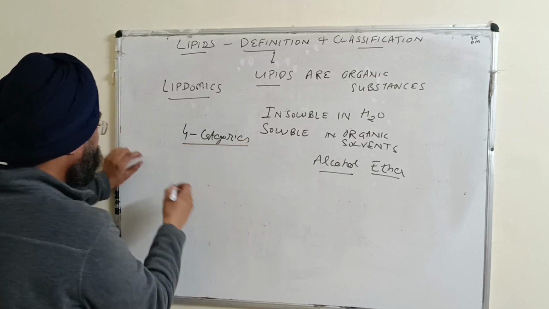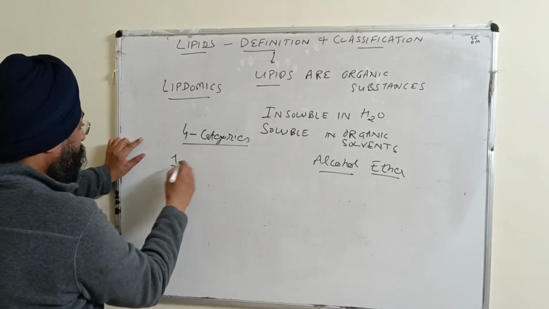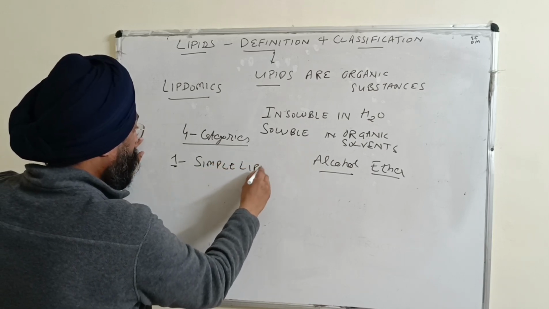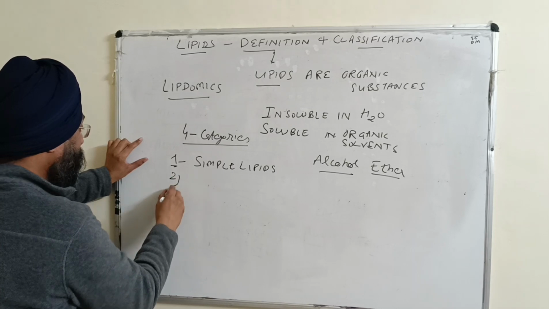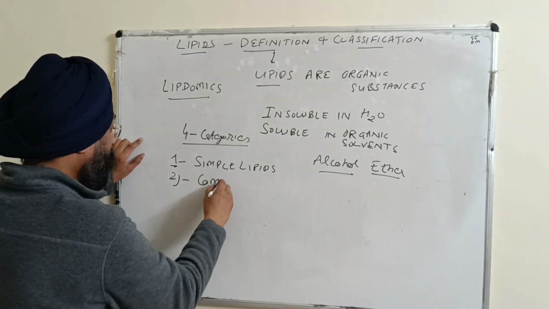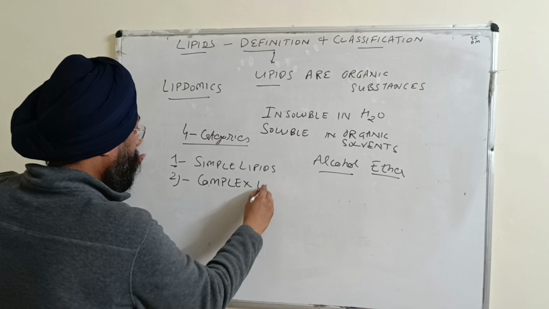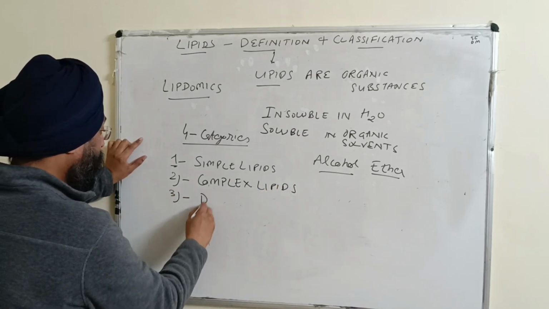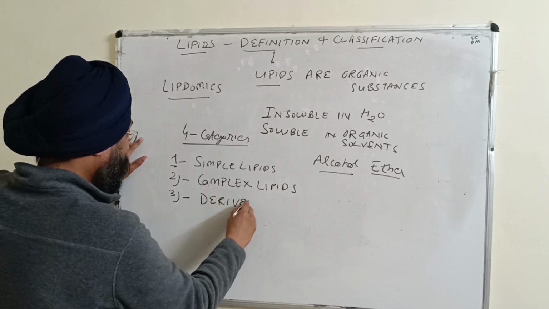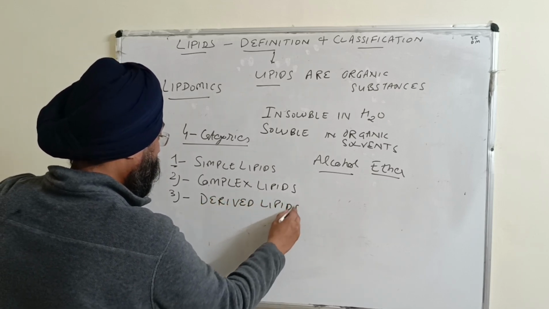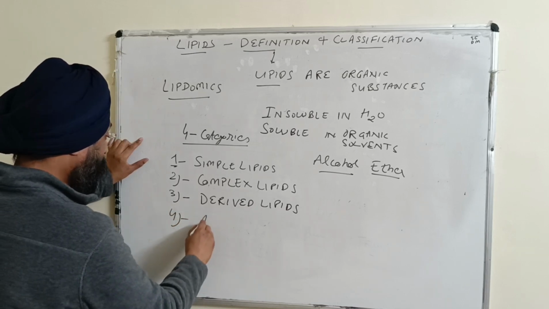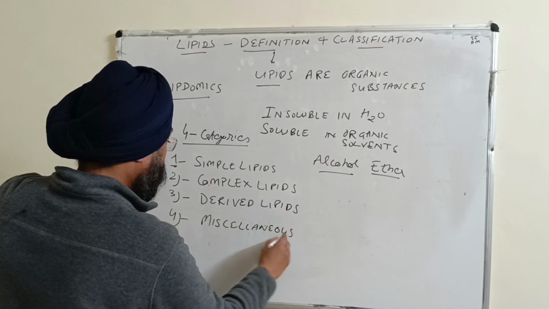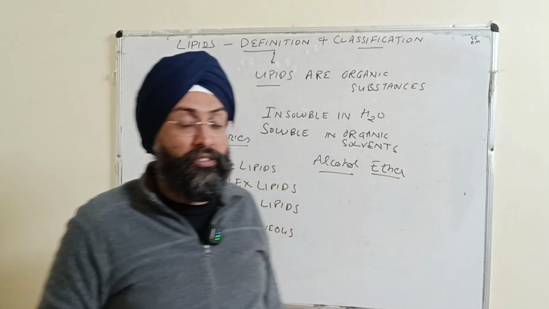The first is simple lipids, the second is complex lipids, the third is derived lipids, and the fourth category is miscellaneous, right? Now we'll discuss them individually.